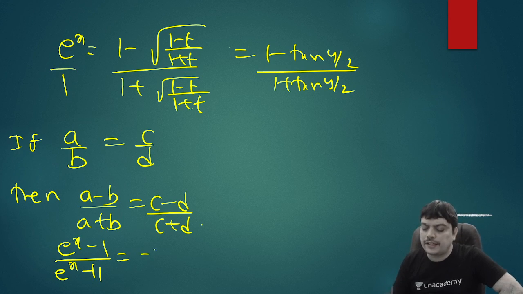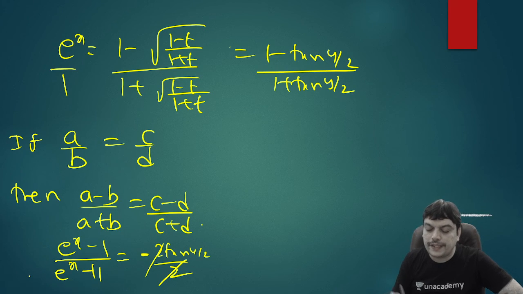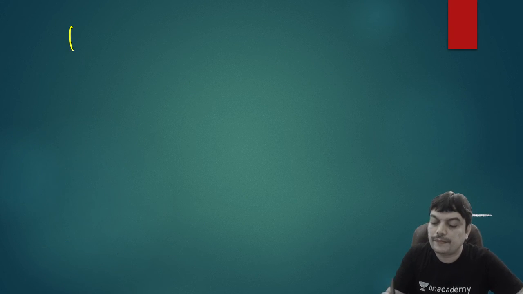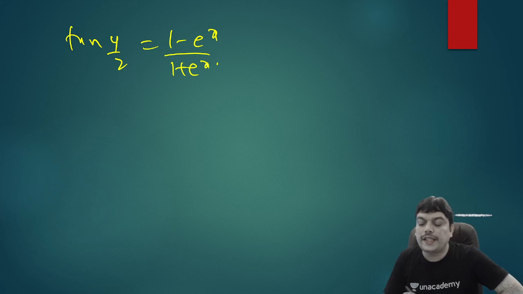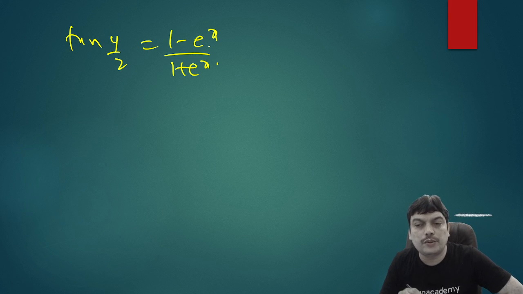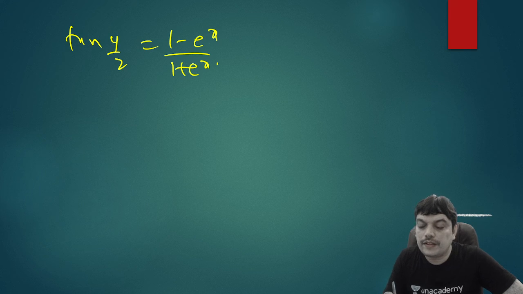Numerator minus denominator is minus tan y by 2. Numerator plus denominator is 2. So this 2 will cancel. And this minus sign, write on the other side, you'll get tan y by 2 equal to (1 minus e power x) by (1 plus e power x). So tan y by 2 is (1 minus e power x) by (1 plus e power x). So either you can bring tan to this side and write the inverse and use the derivative, or you can do that later also. Like you can differentiate directly and change later also.